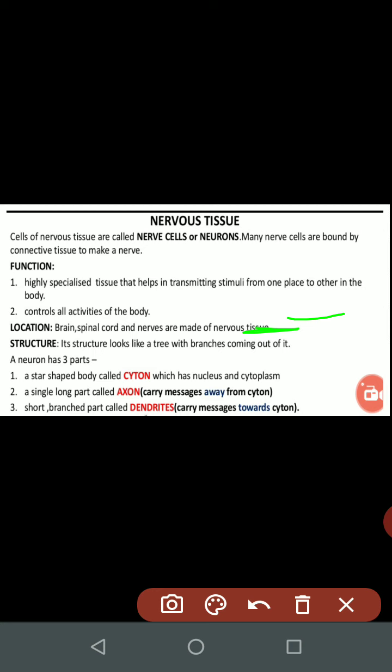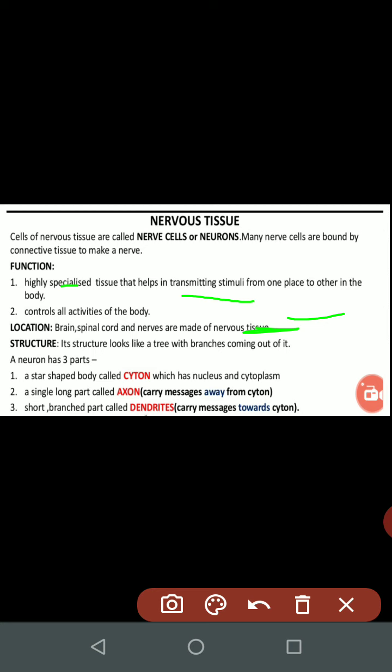Secondly, the functions of nervous tissue or the nerve cells. These nerve cells are highly specialized and help in transmitting stimuli. A stimulus is any message which we gain from our external environment in the form of any kind of change, like a voice, a touch sensation, a smell. All are the stimuli which we get from our environment.